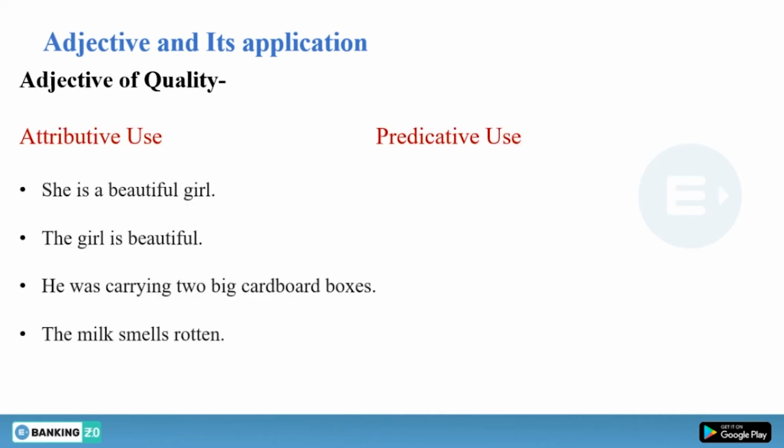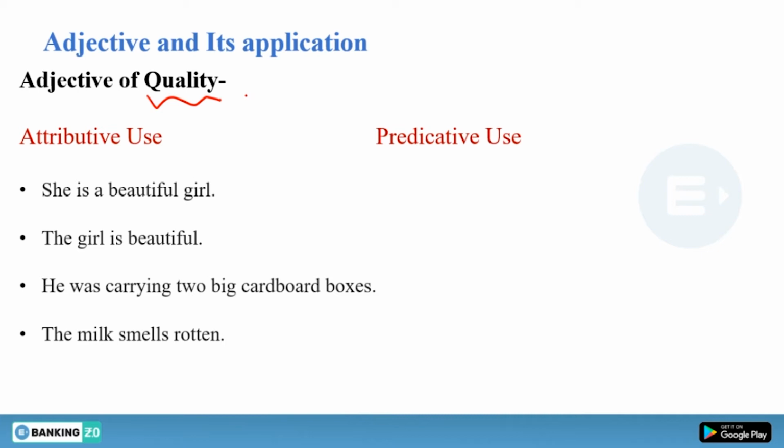Now moving further, we will talk about types of adjectives, which is important for you to know, so that you will be able to know what kind of errors and aspects you will see in your exam. First of all, we have adjective of quality. What do you understand by adjective of quality? It means it talks about quality. Adjective is all about quality.